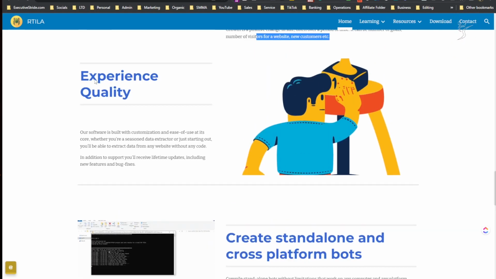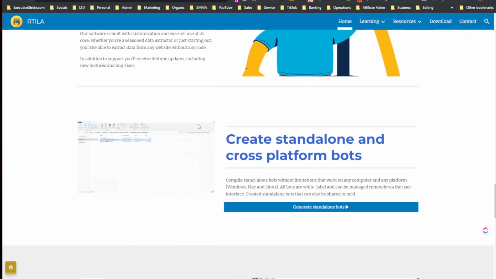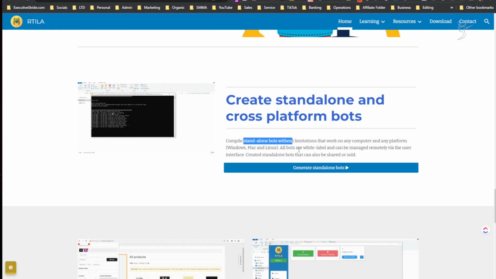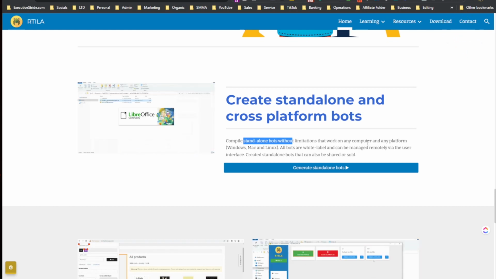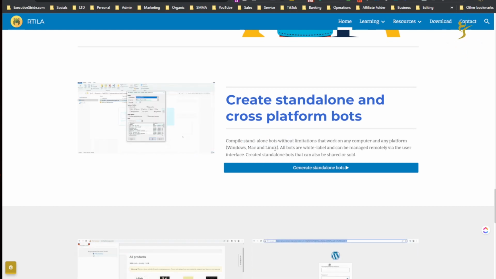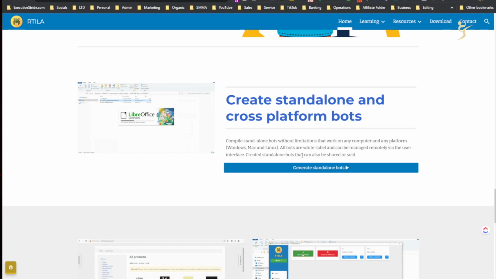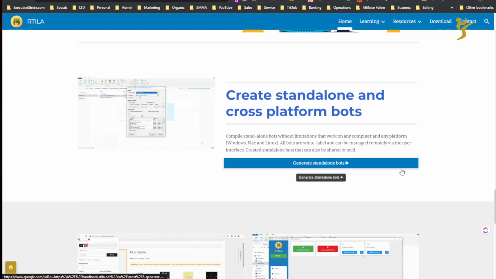All right. Experience, quality, create standalone and cross-platform bots. Compile standalone data without limitations that work on any computer and any platform: Windows, Mac, and Linux. All bots are white label and can be managed remotely via the user interface. Create standalone bots that can also be shared or sold.